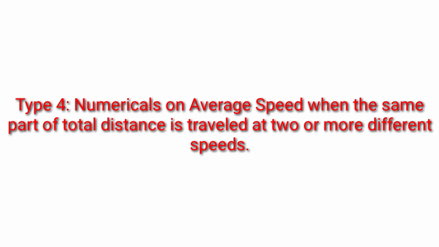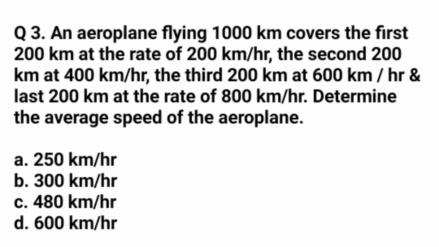Now the last type is numericals on average speed when the same part of the total distance is traveled at two or more different speeds. Let's see what the question means. The question is: an aeroplane flying 1000 km covers the first 200 km at the rate of 200 km per hour, the second 200 km at 400 km per hour, the third 200 km at 600 km per hour, and the last 200 km at the rate of 800 km per hour. Determine the average speed of the aeroplane. The options are 250 km per hour, 300 km per hour, 480 km per hour, and 600 km per hour.